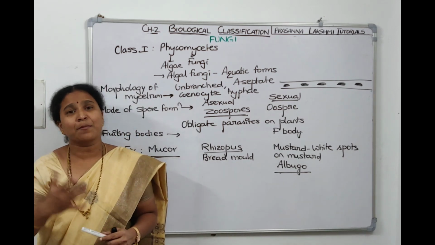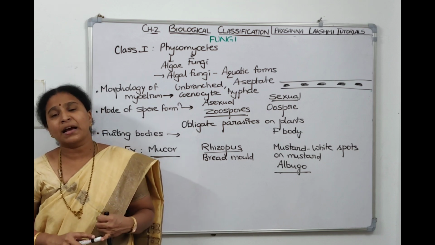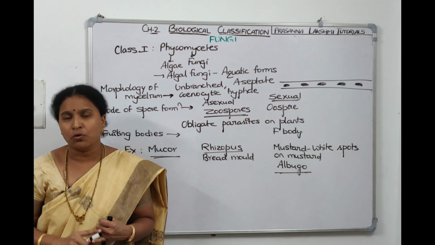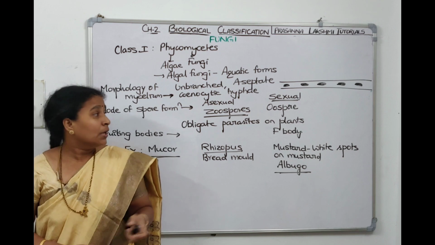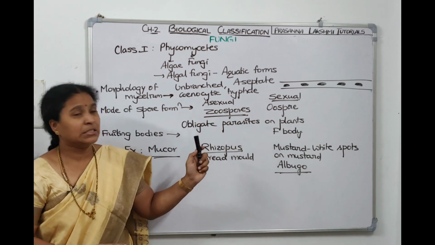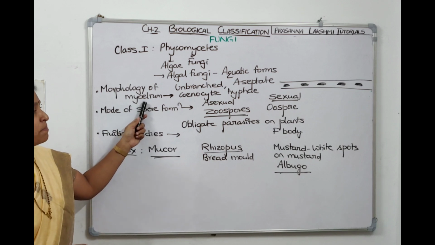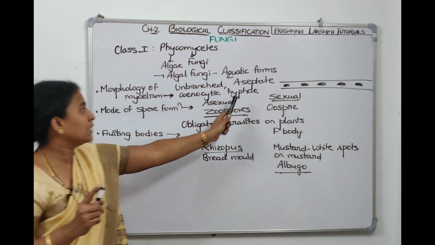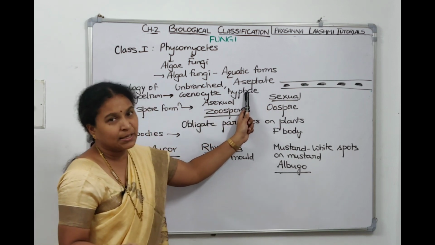What did we study about Phycomycetes? Let's recall. We told Phycomycetes are algal fungi. Why are they called algal fungi? Because they're aquatic. They grow on decaying wood also. If they grow on decaying wood, we call them coprophilous. Now I told they are obligate parasites on plants. On 3 points: the first point is morphology of the mycelium. Unbranched, aseptate. Since septa are absent, many nuclei will be there, which is called the coenocytic condition.